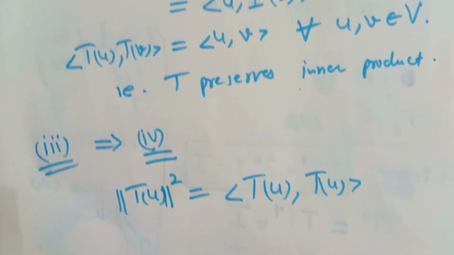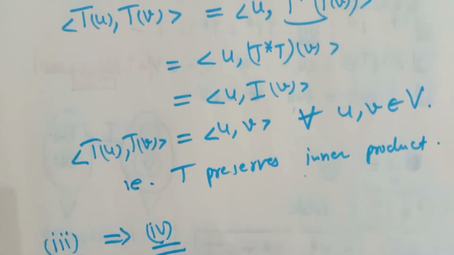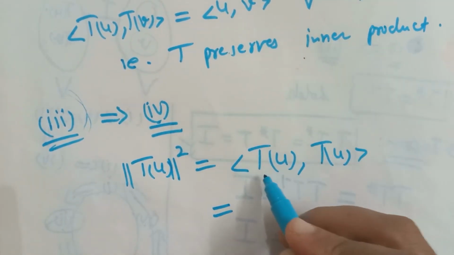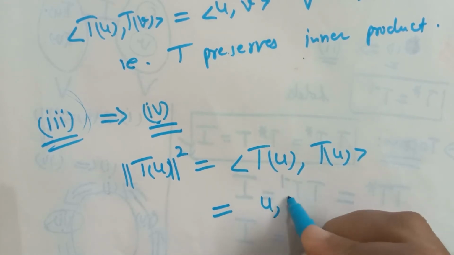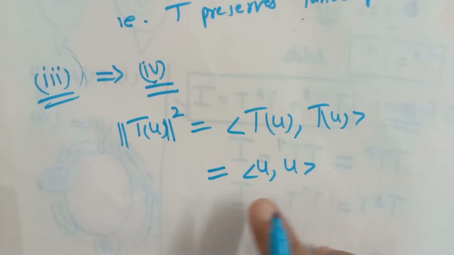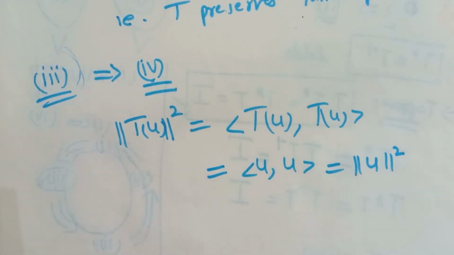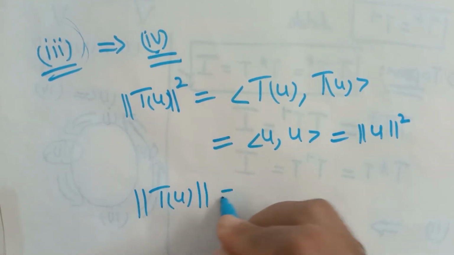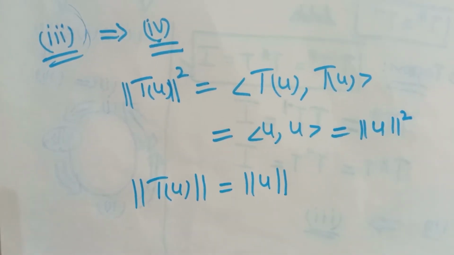Now according to condition number 3, T preserves inner product, so this would be equal to inner product of u with u, and this is equal to norm of u squared. So taking positive square roots, we get norm of T of U is equal to norm of U, that means T preserves norm.